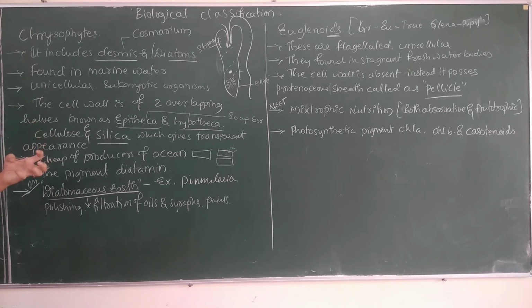So for that sake, it has both autotrophic and absorptive types of nutrition.